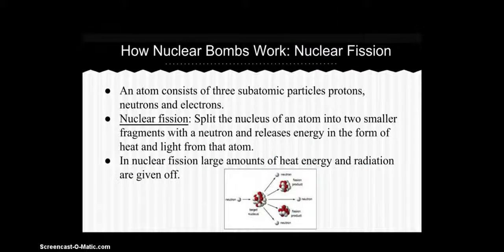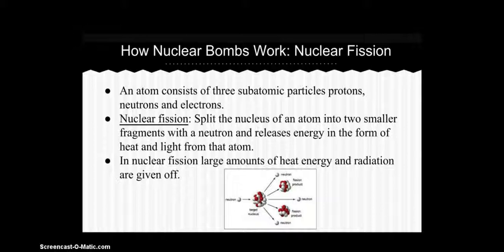Nuclear fission. As we learned in class, an atom consists of 3 subatomic particles: protons, neutrons, and electrons. We also learned that the center of an atom, the nucleus, contains positively charged protons and neutrons that don't have any electric charge, and that all atoms of the same element have the same number of protons, but the number of neutrons can vary.